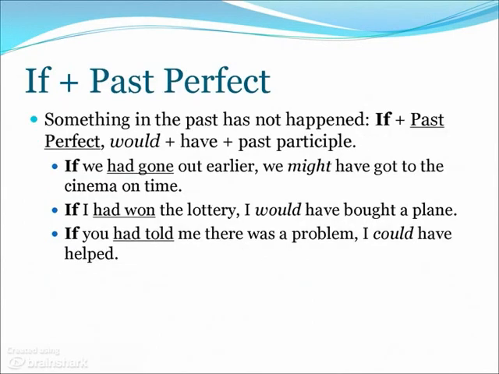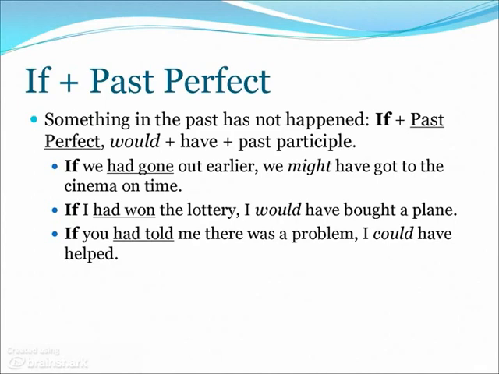If you want to describe something that has not happened in the past, you use if plus a past perfect, and then after the comma you get would plus have plus the past participle. Look at the example for clarification. If we had gone out earlier, we might have got to the cinema in time.